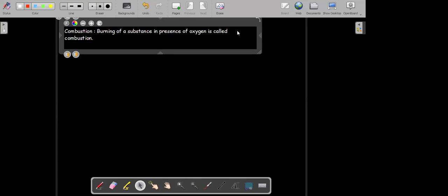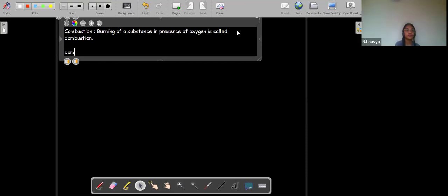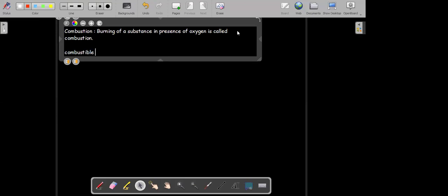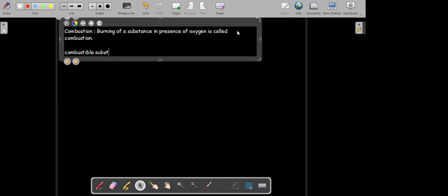There are certain substances which can burn. Can you tell me the substances which can burn? Matchstick, candle, wood, plastic containers, paper. Okay, you have combustible substances.